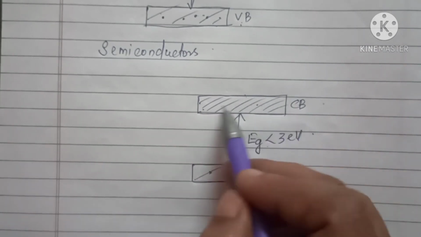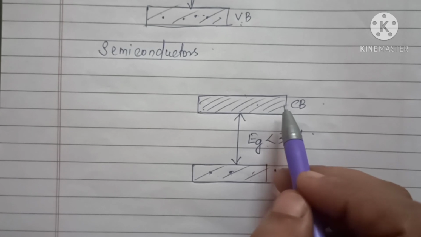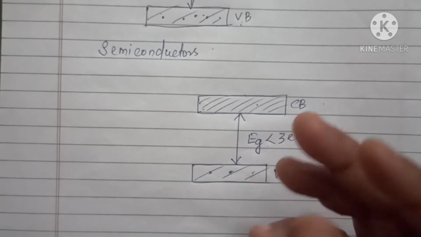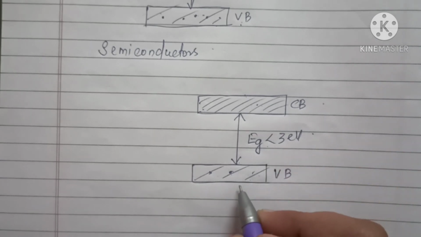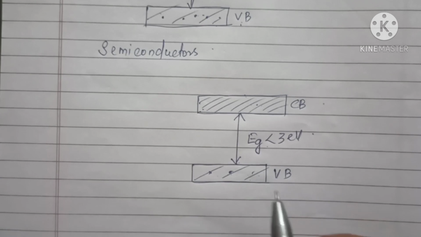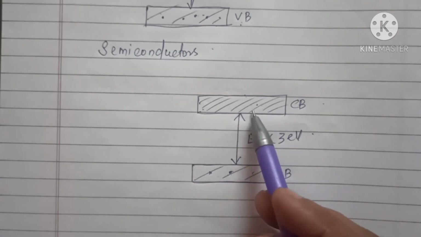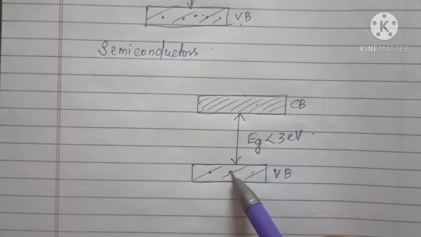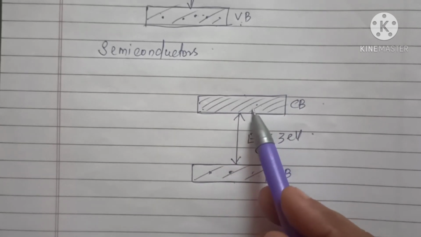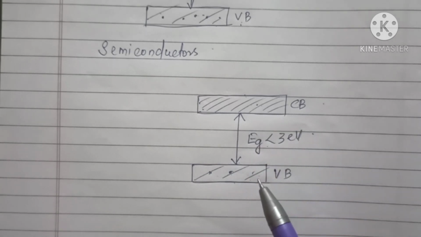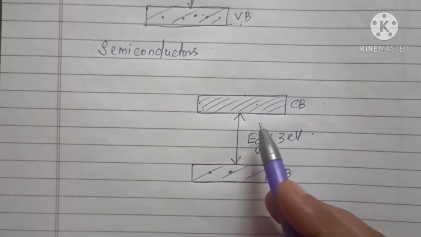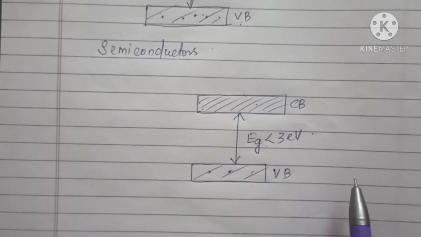In the conduction band, they are free to move under the influence of even a small electric field, and they acquire a small conductivity. Clear? Even at room temperature, if you give an external field, they will move to the conduction band because the gap is very small. When they reach the conduction band, they are free to move, and because of their movement, conduction is possible. This is the energy band diagram for semiconductors.